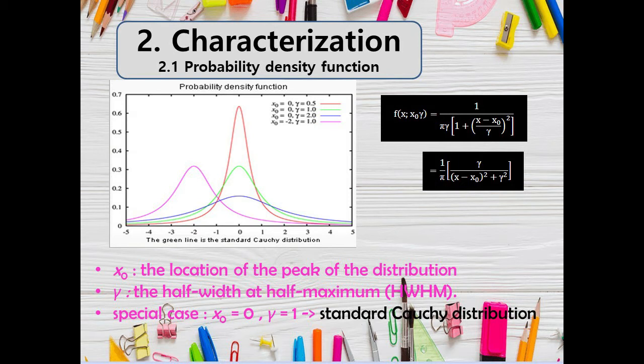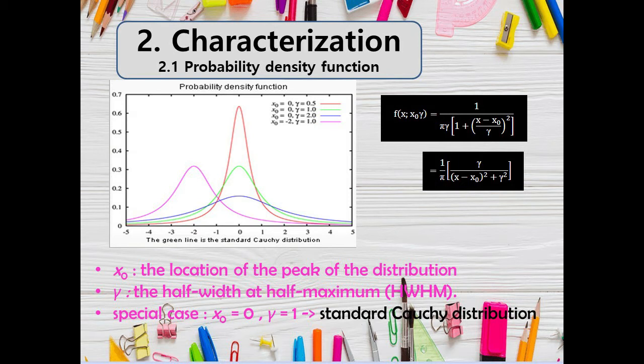Now let's take a look at the graph. Does the graph have different curves? Yes, it has. How about the colors? It has red, green, blue, and pink. Now, let's examine the location parameter and the scale parameter. Let's start with the location parameter x0. Remember that the location parameter tells you where the peak is.